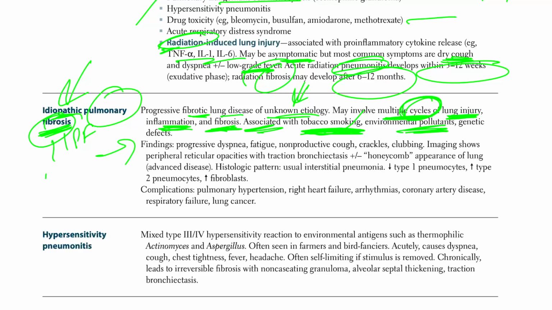What are the findings? You have progressive dyspnea, fatigue, non-productive cough. You have fibrosis. Why would you have a productive cough here? I mean, look, you have fibrosis. You don't have any productive cough, man. Crackles, clubbing important. Imaging will show peripheral reticular opacities, important. Okay, with traction bronchiectasis, plus minus honeycomb appearance of the lung.